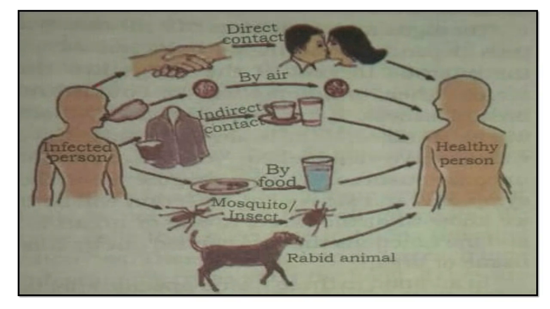First is direct contact. Okay, let's take an example. If a person is suffering from a disease like COVID-19, that is coronavirus, and a healthy person has direct contact with the infected person, like a handshake, then the healthy person will also be affected by that disease.